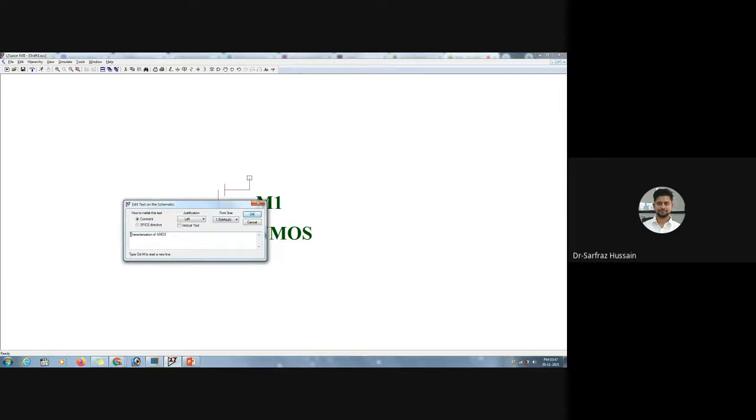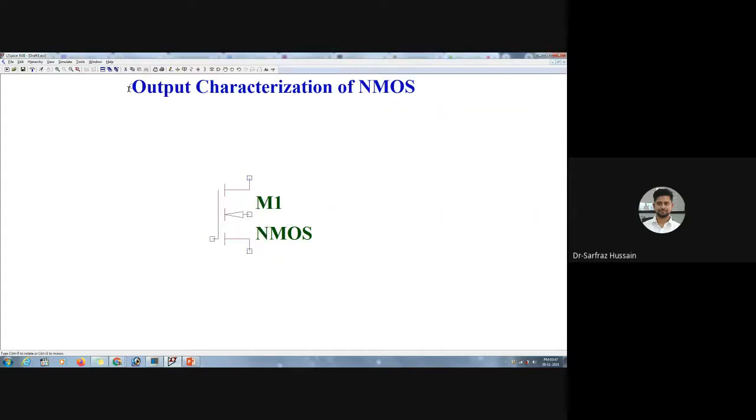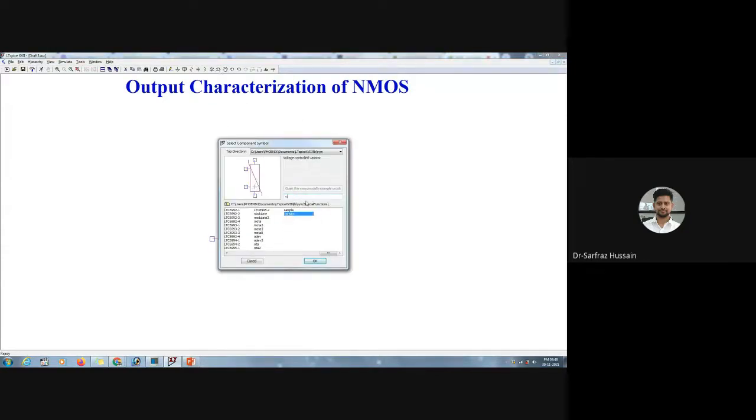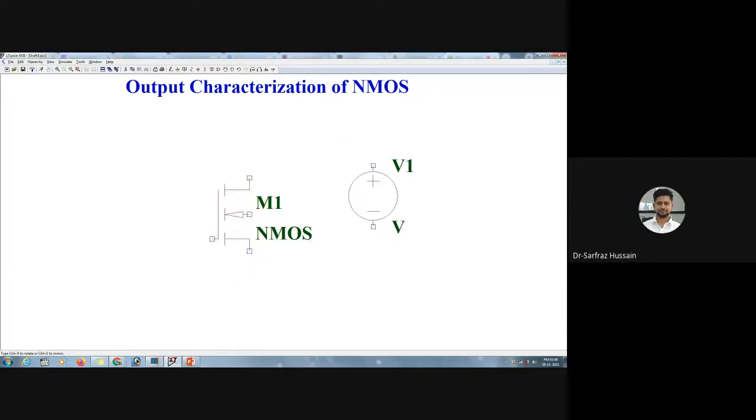Let us say output characterization of NMOS. So we are basically doing this one, output characterization of NMOS. Now I'll choose the voltage again. Let us place it over here, and we'll place it over here as well. Now do the connections as required.